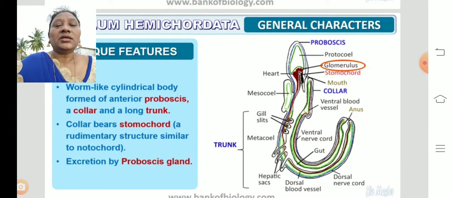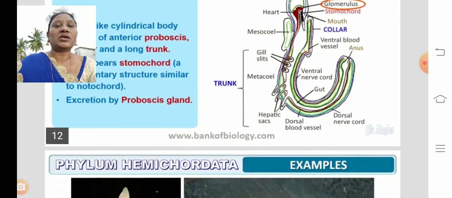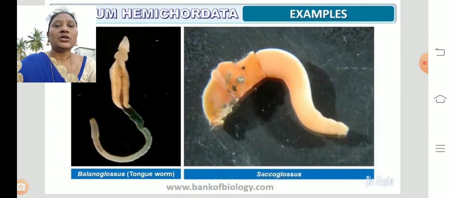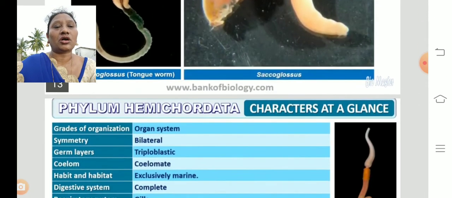So here you can find a collar base stomacord, which means a rudimentary structure similar to the notochord, and excretion by the proboscis gland. So the process of excretion takes place by the proboscis gland. So the excretory organs in hemichordata are the proboscis glands. Here you can see the examples: balanoglossus, tongue worm, and saccoglossus. These are the examples of the hemichordate.